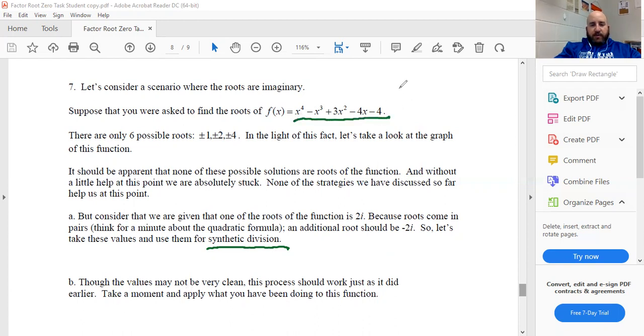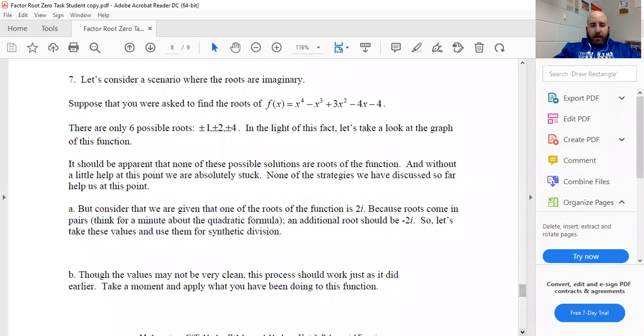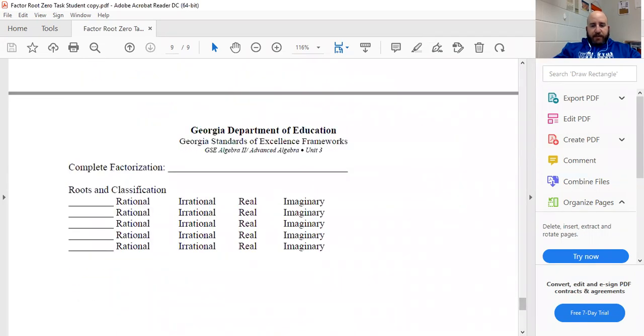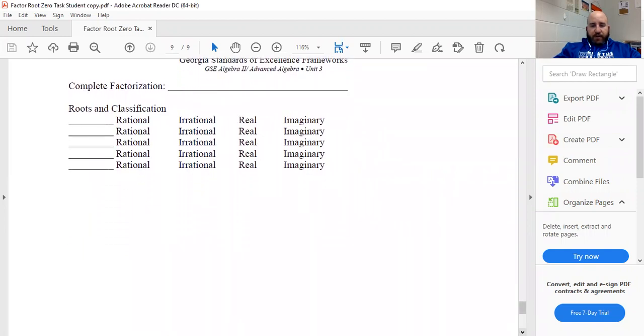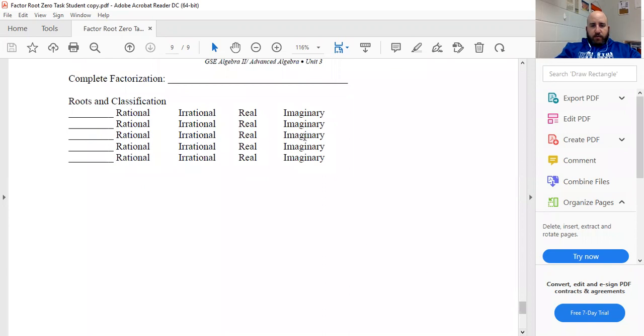We're using this polynomial. So to start my synthetic division, it's going to be 1, -1, 3, -4, -4. So let's scroll down, or I'm scrolling down. Y'all are flipping to the last page. We got my complete factorization, which again, we'll worry about here shortly.